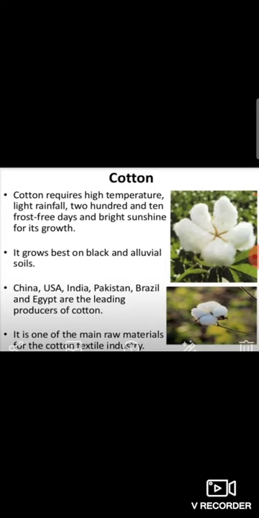Cotton is mainly grown in Punjab, Haryana, Gujarat, Maharashtra, Rajasthan, and Andhra Pradesh.